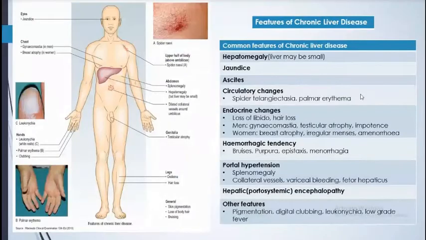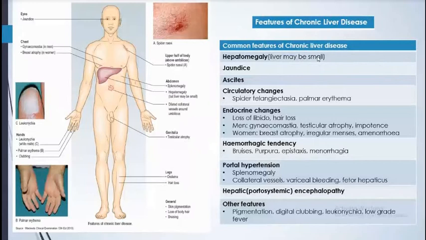Please don't disturb me. Features of chronic liver disease. What happens if a patient comes with chronic liver disease? How can we find out about this patient? The first thing is hepatomegaly. But sometimes there is no hepatomegaly because of cirrhosis. In macronodular cirrhosis there is hepatomegaly, but later in micronodular cirrhosis there is shrinkage of the liver, so we cannot find hepatomegaly.